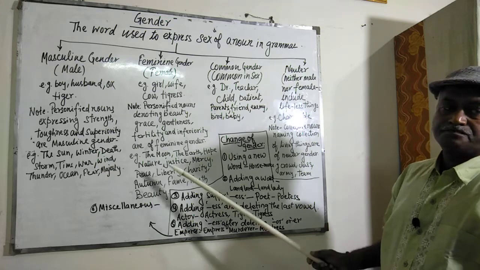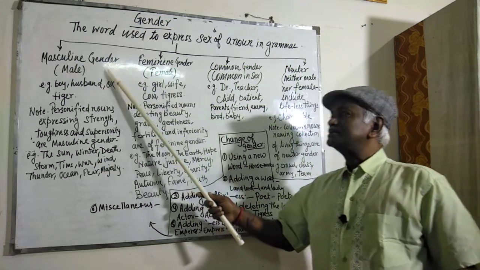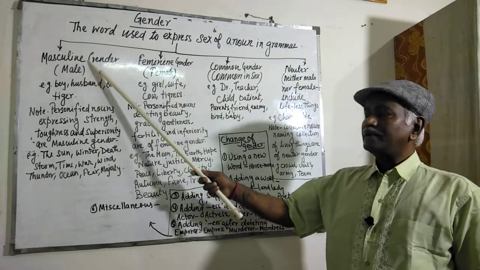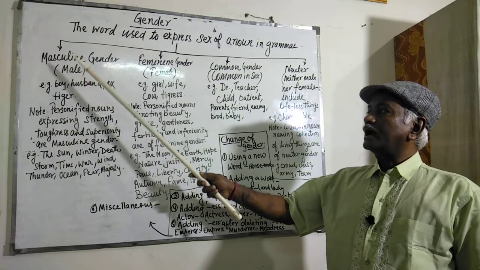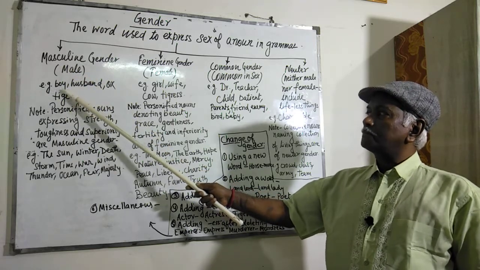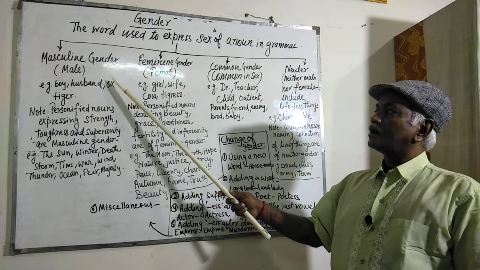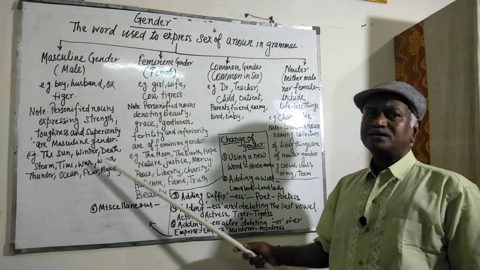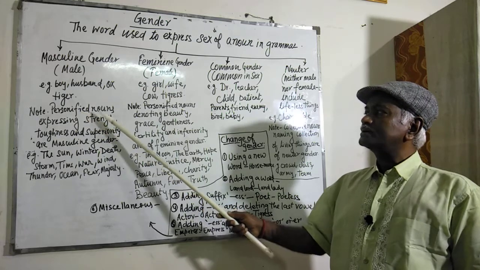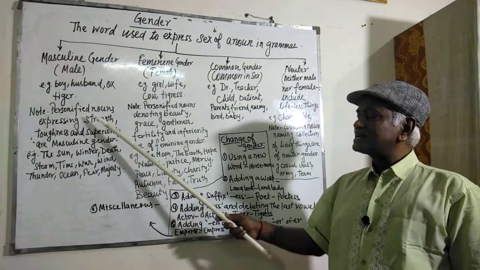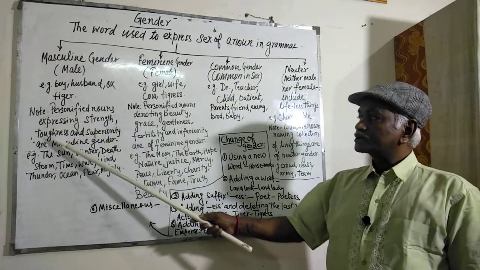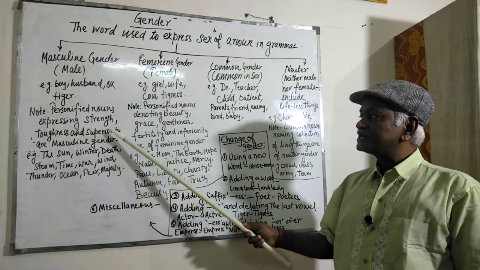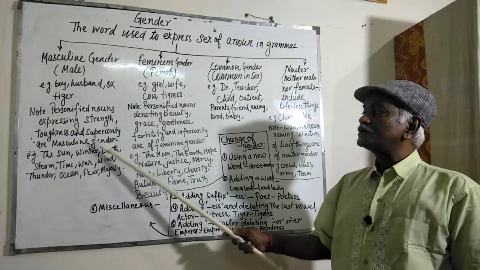What are these? Masculine gender means male person, and the examples are boy, husband, ox, tiger. Here we have to remember one thing, that personified nouns expressing strength, toughness and superiority are masculine gender.